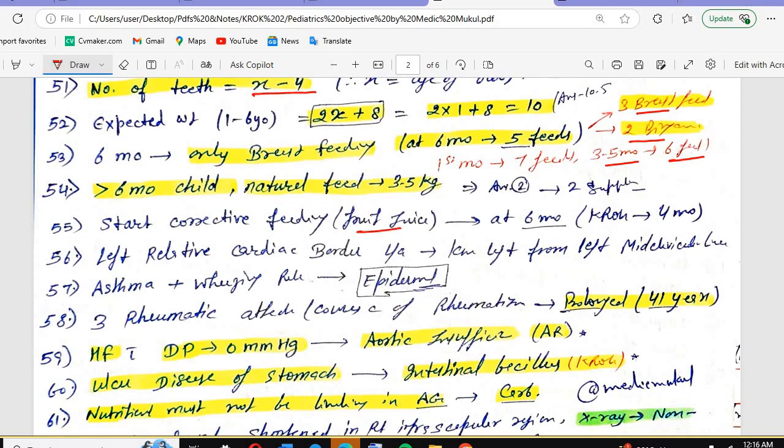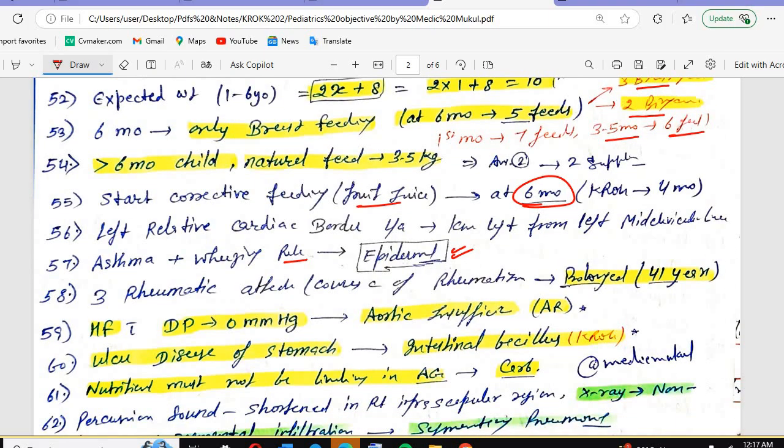Start corrective feeding, fruit juice. Corrective feeding will be given at the 6 month old, but in one of the Krok questions it's 4 month old. I think that is the mistake. So the exclusive breastfeeding should be till the 6 month. Asthma plus wheezing, that is the epidermal. Asthma is what? Type 1 hypersensitivity. So this is the contact hypersensitivity, epidermal hypersensitivity.